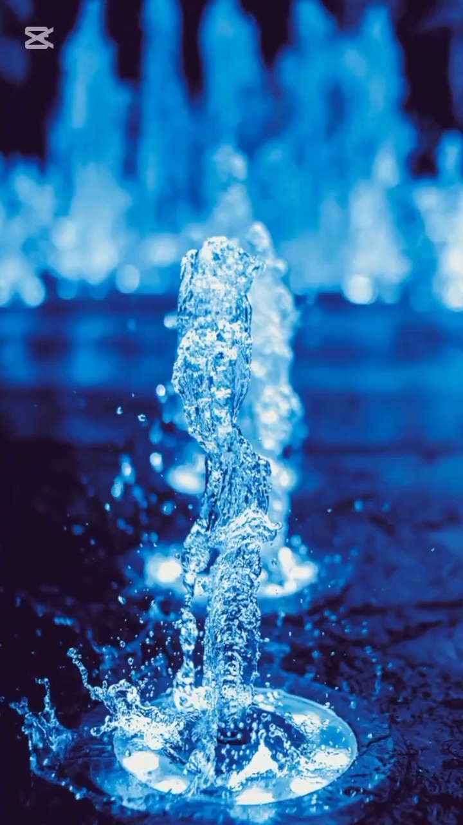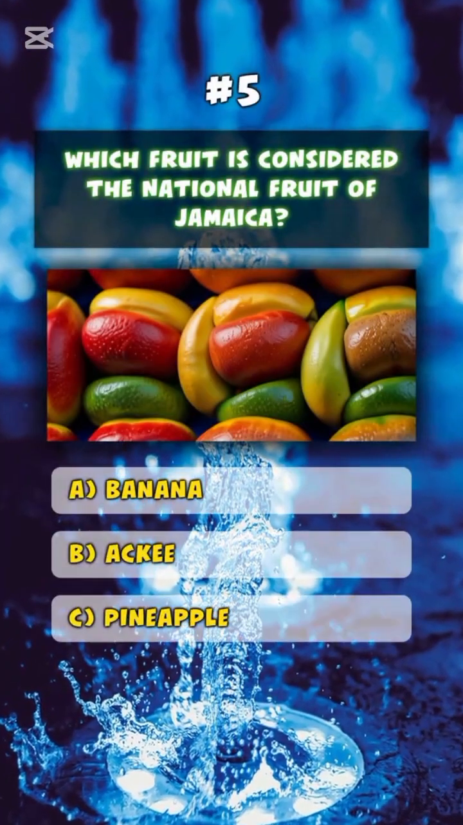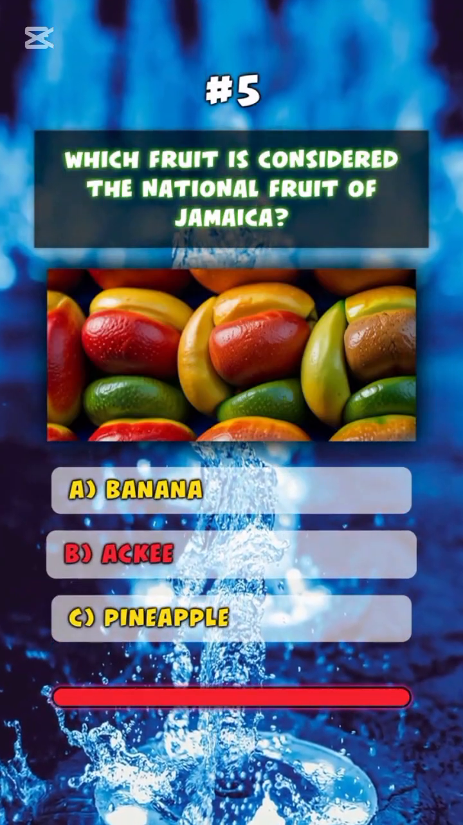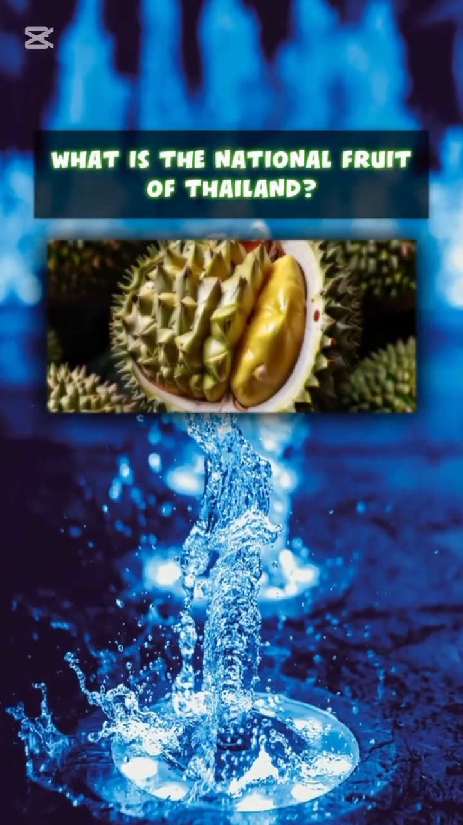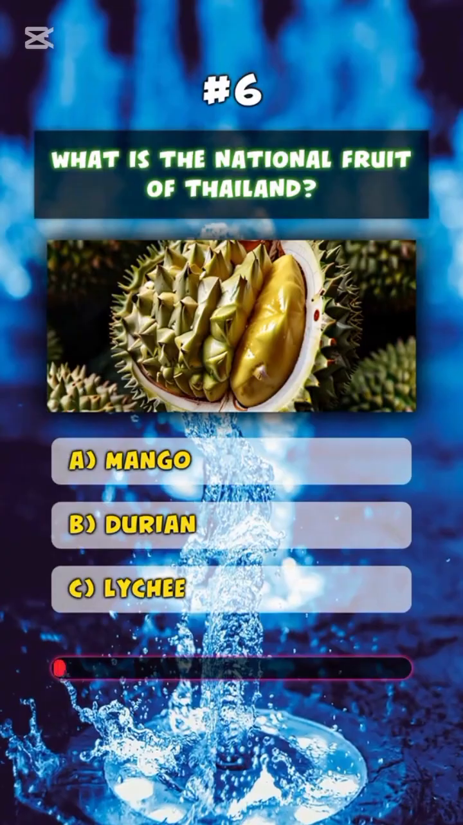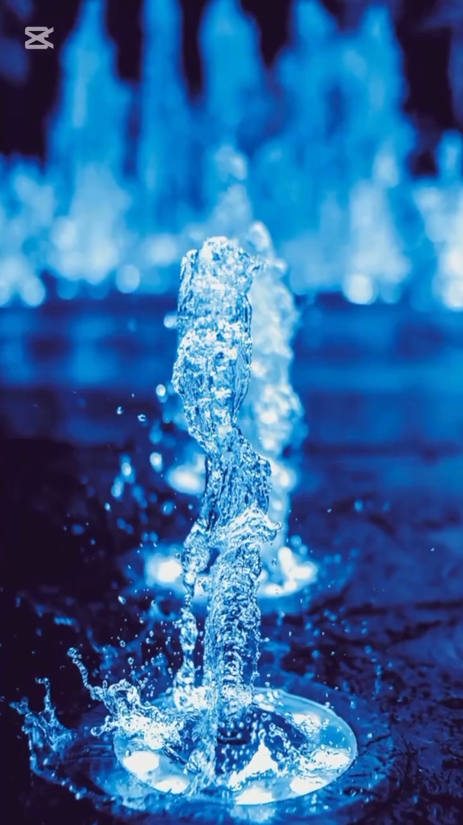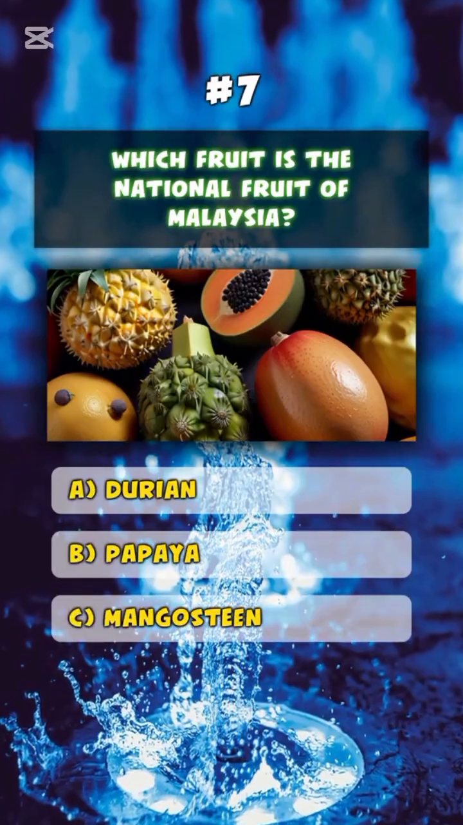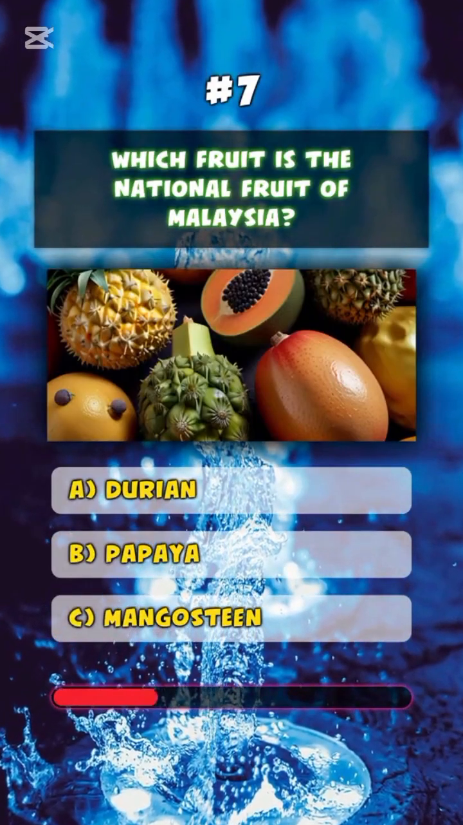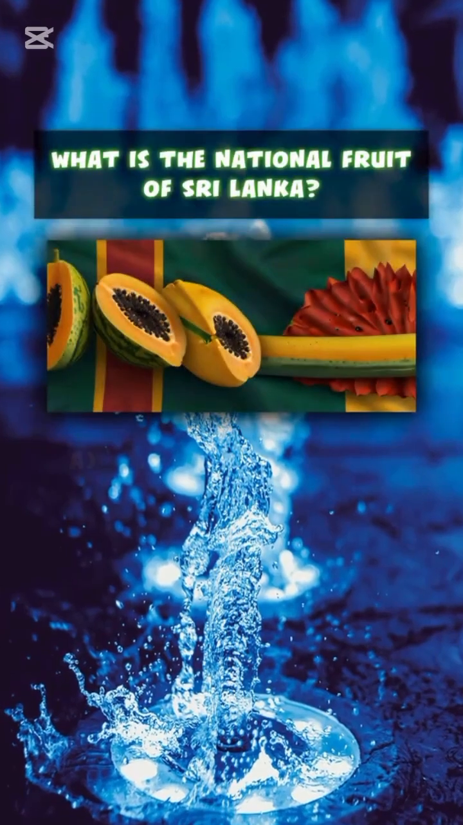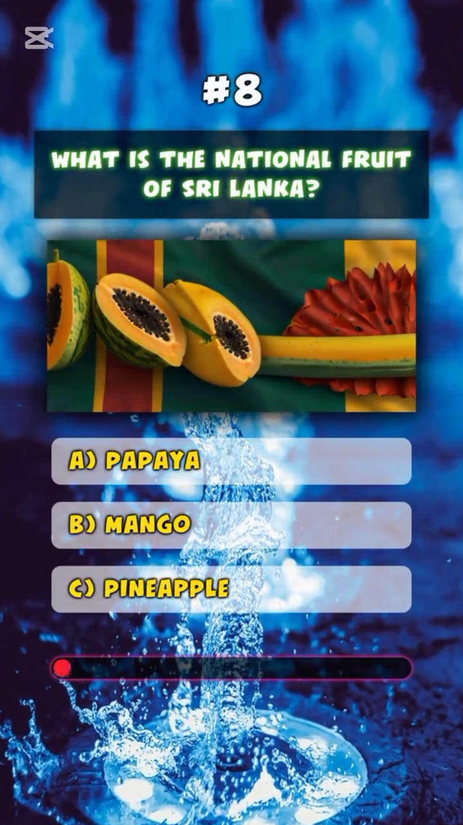A. Mango. Which fruit is considered the national fruit of Jamaica? B. Ackee. What is the national fruit of Thailand? B. Durian. Which fruit is the national fruit of Malaysia? B. Papaya. What is the national fruit of Sri Lanka?